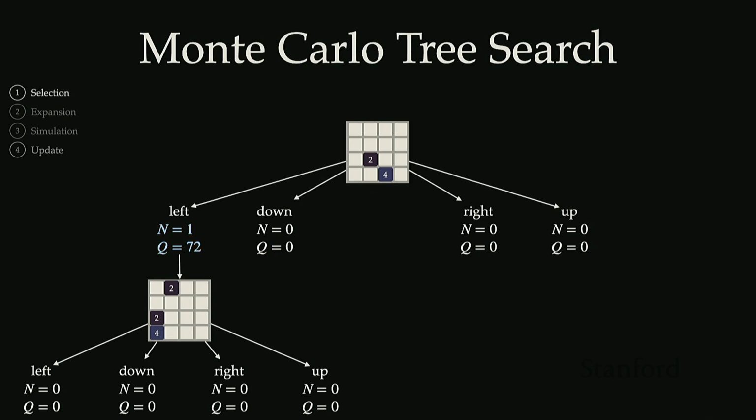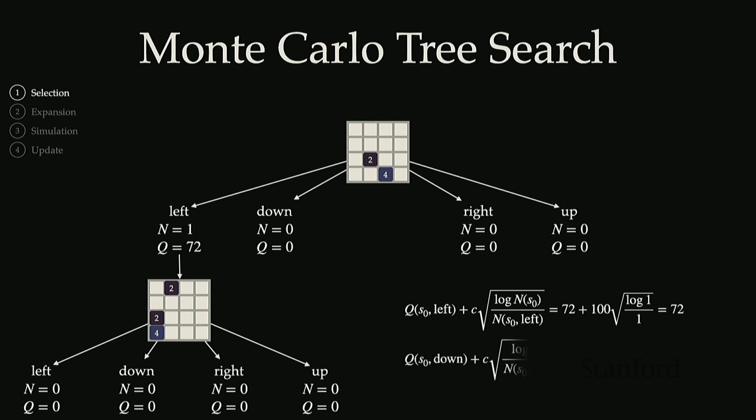We're going to go back up to the top of the search tree, and now we're back in the selection step. So in the second selection, which action should I select now? Well, now we actually have a value for the upper confidence bound here for the left action, and we're using an exploration constant there of 100. So this would evaluate to 72. But notice for the down, right, and up actions, those are all going to, again, be just infinite exploration bonus. And so again, we're just arbitrarily going to select the down action there, since we haven't seen it yet, and they all have that same infinite exploration bonus.